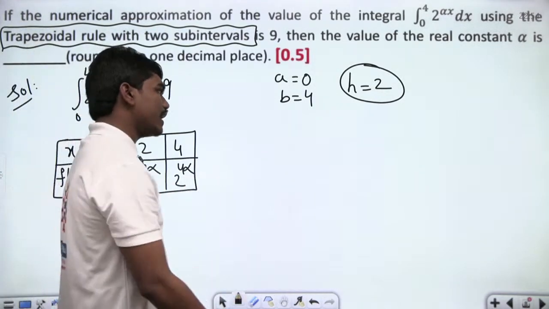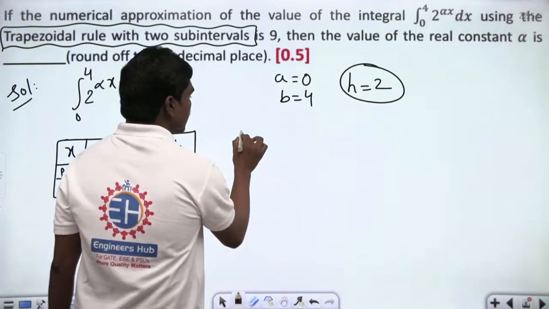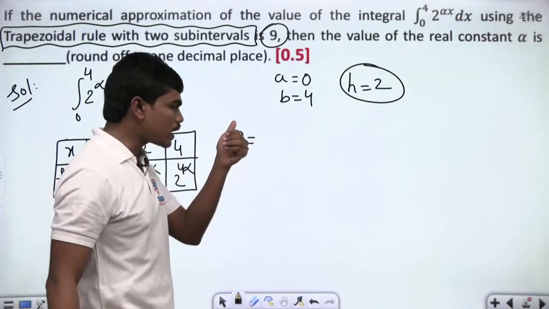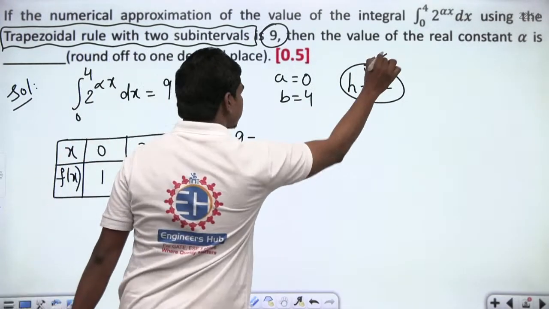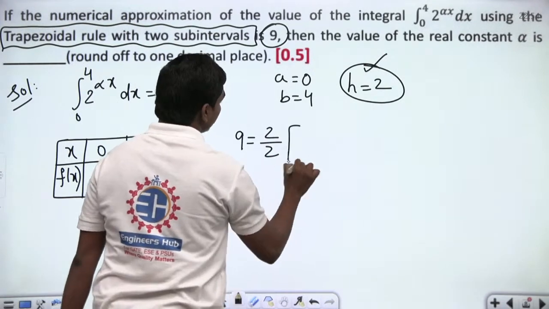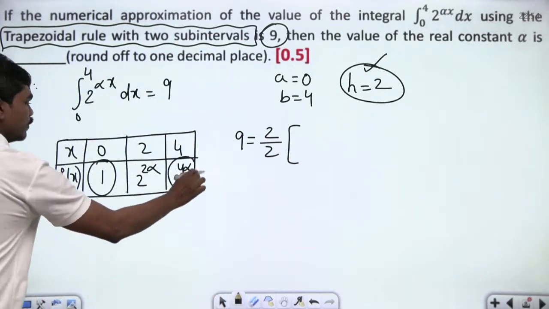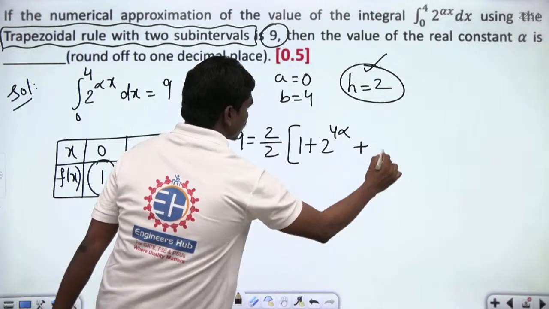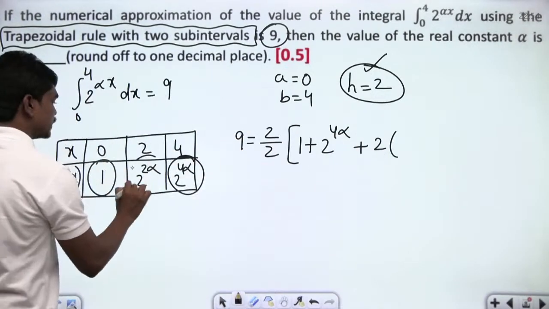So this is what we have, and now if you apply the trapezoidal rule for this, 9 is equal to, because the value evaluated using trapezoidal rule is 9, so 9 is equal to, h step size is 2, so 2 by 2 into first value plus last value, which is 1 plus 2 power 4 alpha, plus twice of the remaining values, which is 2 power 2 alpha.